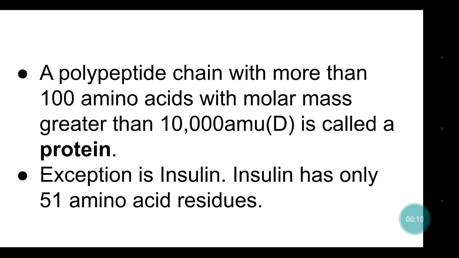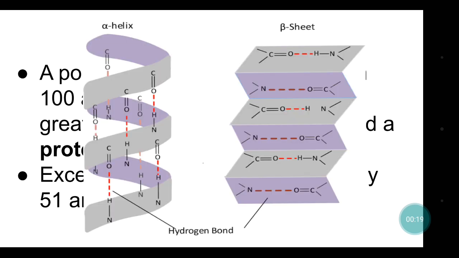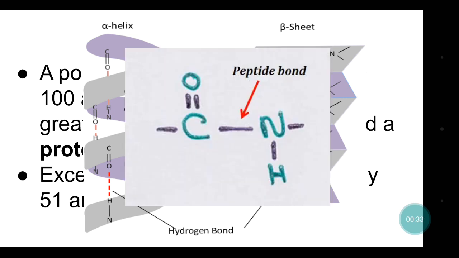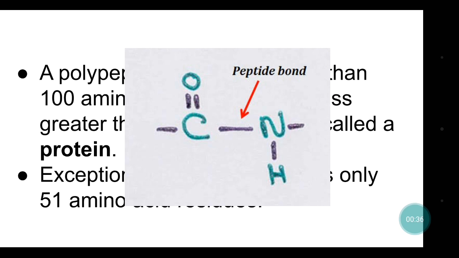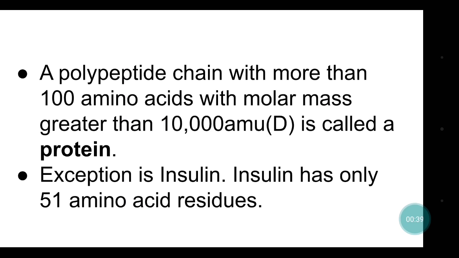Protein is a biomolecule. It is made up of polypeptide chain. So how is the polypeptide chain formed? It is formed by the combination of different amino acids. These amino acids combine together and bond with each other by peptide bonds. A polypeptide chain with more than 100 amino acids with molar mass greater than 10,000 AMU or Dalton is called a protein. AMU or Dalton is nothing but a unit of the molar mass.